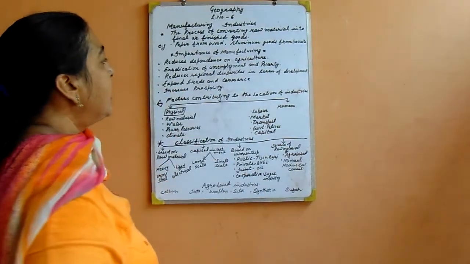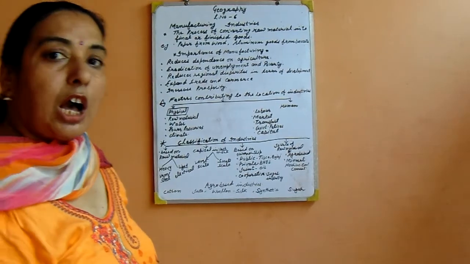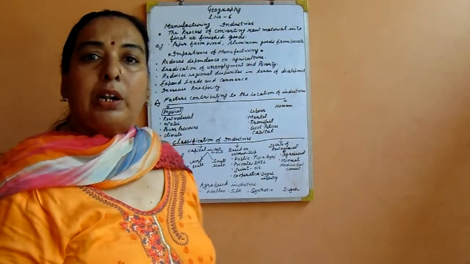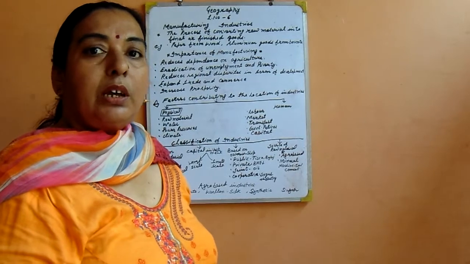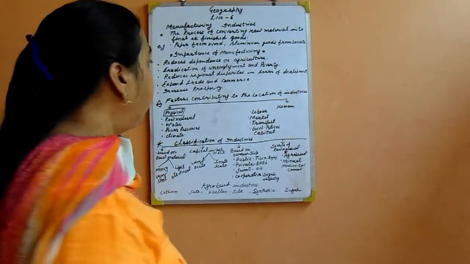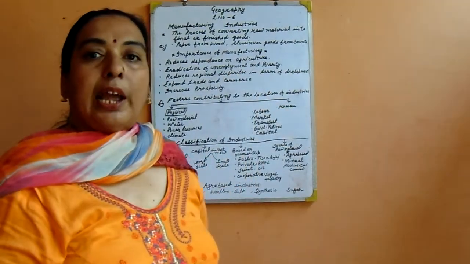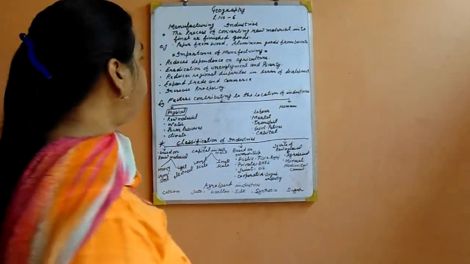Second point is eradication of unemployment and poverty. How are unemployment and poverty reduced? Manufacturing industry provides employment to the people, so in this way they get jobs and poverty is removed.